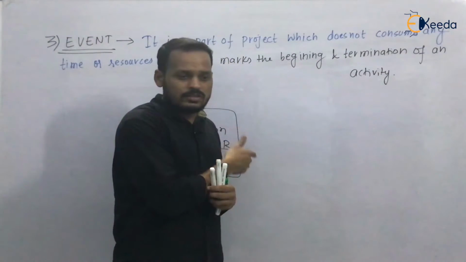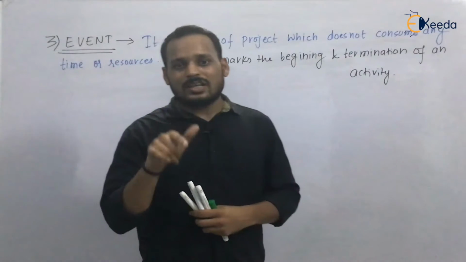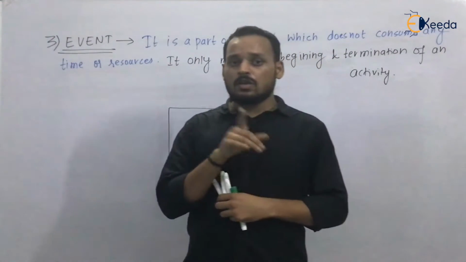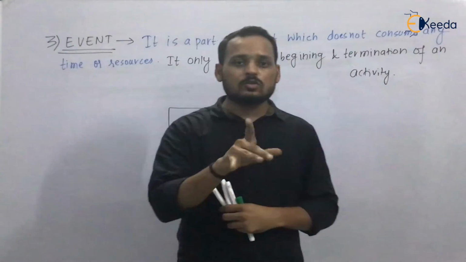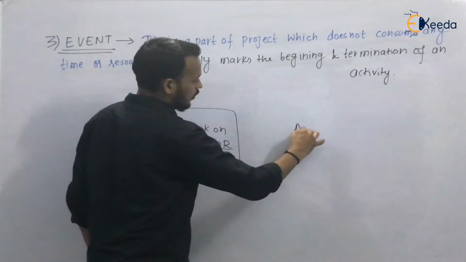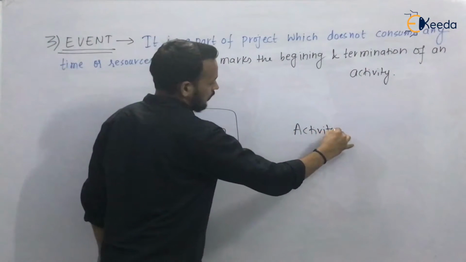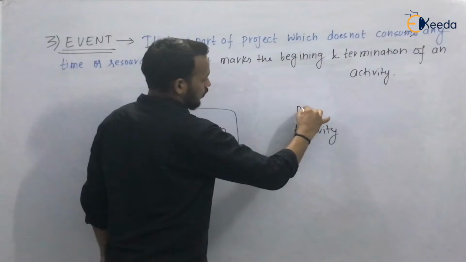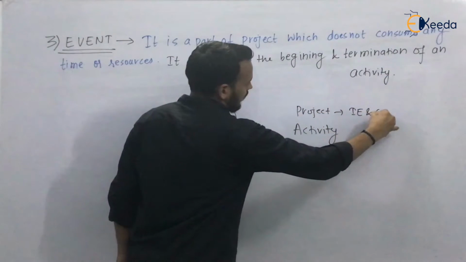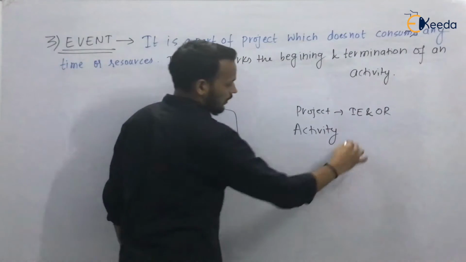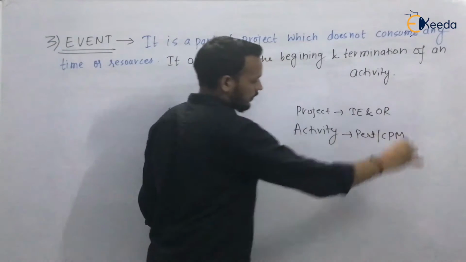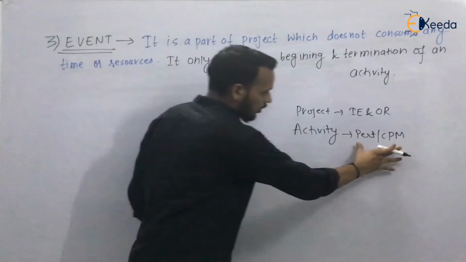What you are studying, which chapter you are studying, the chapter is PERT and CPM. So PERT and CPM is going to be your activity, and the project is your industrial engineering and operation research. The activity is your PERT and CPM.